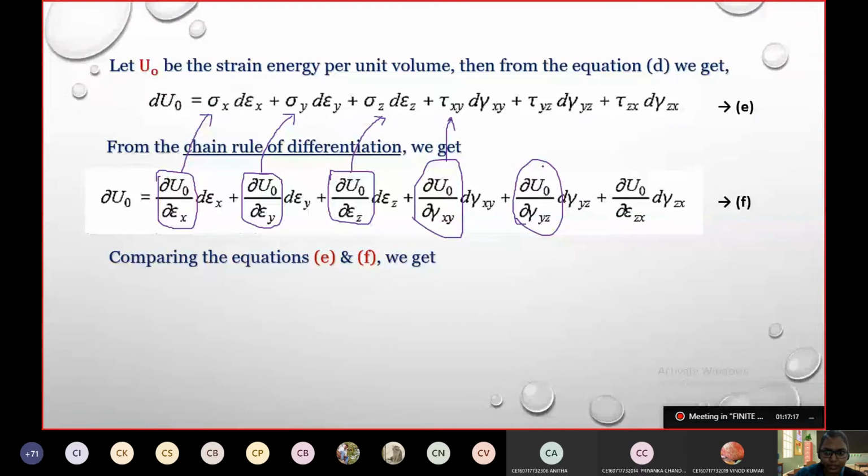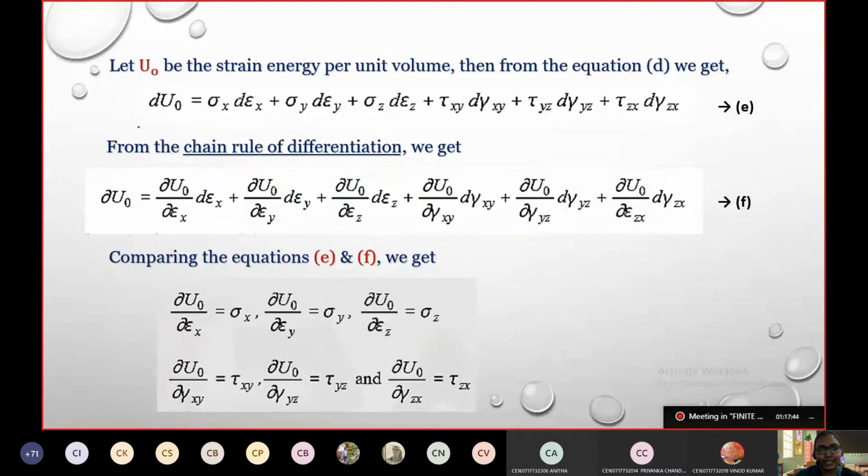Is it not similar? So by the chain rule of differentiation being true, and the equation we got also being true, when both equations are compared, I can directly take this as the differentiation of strain energy with respect to its strain in that direction indicating the stress value. That is the conclusion where we reached.